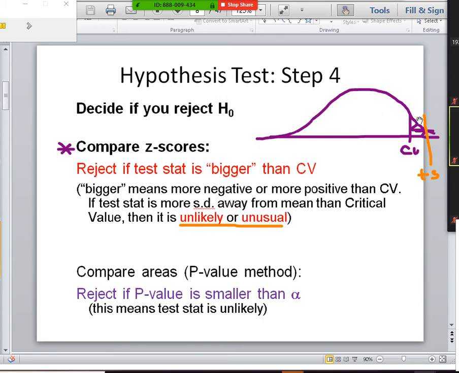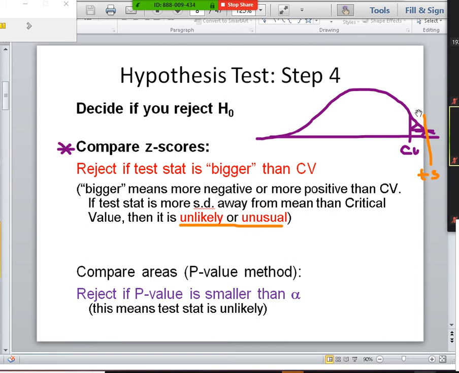So you're going to compare your z-scores. If your test stat is in the guilty region, way out here, it's unusual, right? This is because we expect stuff to be around here. The H-naught says that you're right here, so we expect you to get stuff in this range. If you get something unusual way out here, then it's more likely that your H-naught is not here, that it's really somewhere closer to what you have. So we reject the null hypothesis. If you get something unusual, then H-naught's probably not correct, and we reject the null hypothesis.